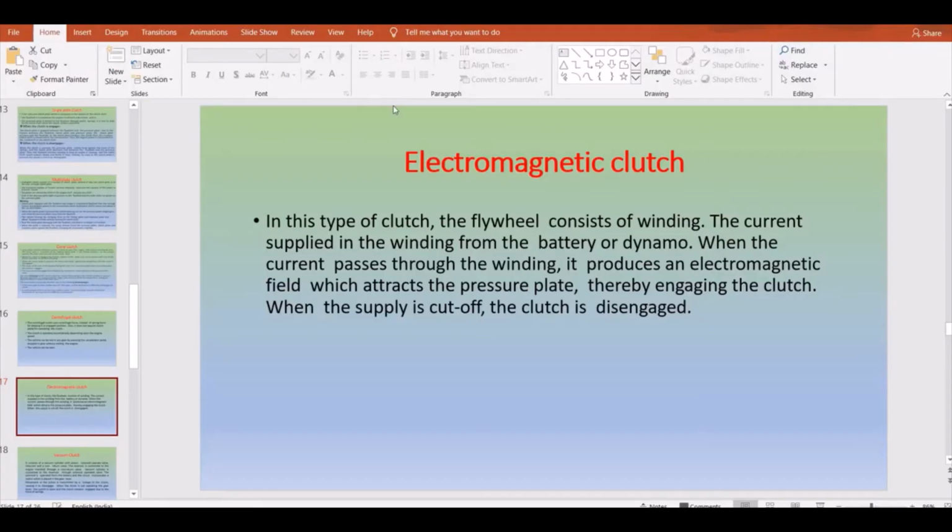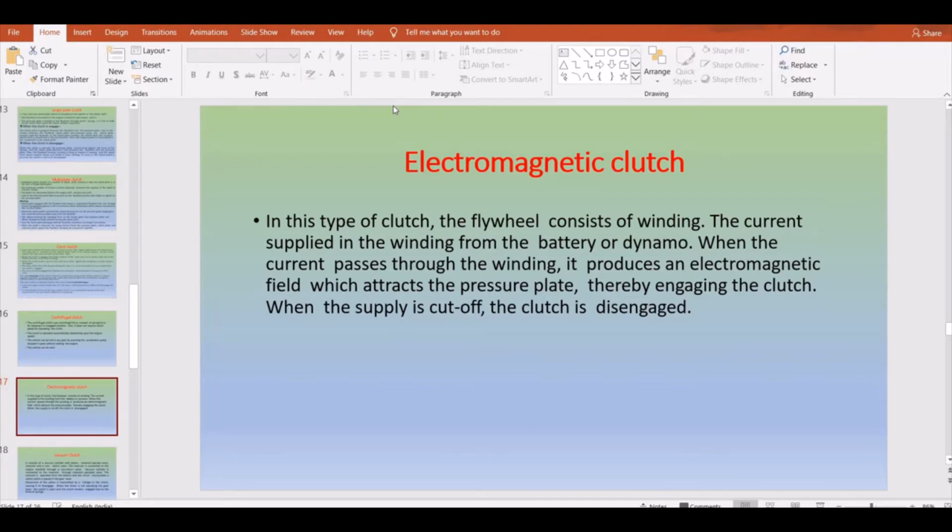Next, coming on to the other type of clutch, the electromagnetic clutch. This is a very simple clutch in which you have windings usually present on the case of your flywheel. Current is supplied to those windings with the help of your battery. When current is continuously supplied to the winding, it produces an electromagnetic field.